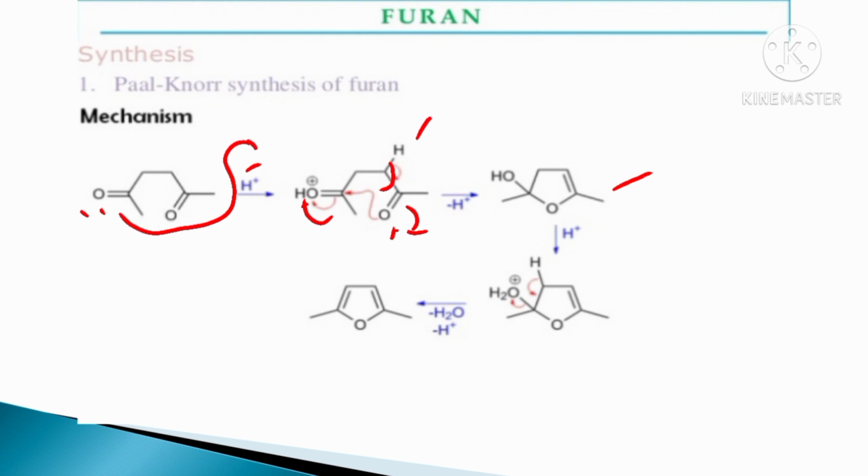Next, the addition of H plus or acid. The lone pair of oxygen attacks here on H plus and forms H2O plus. Next, the loss of proton and water molecule, and we get the structure of 2,5-dimethyl furan.